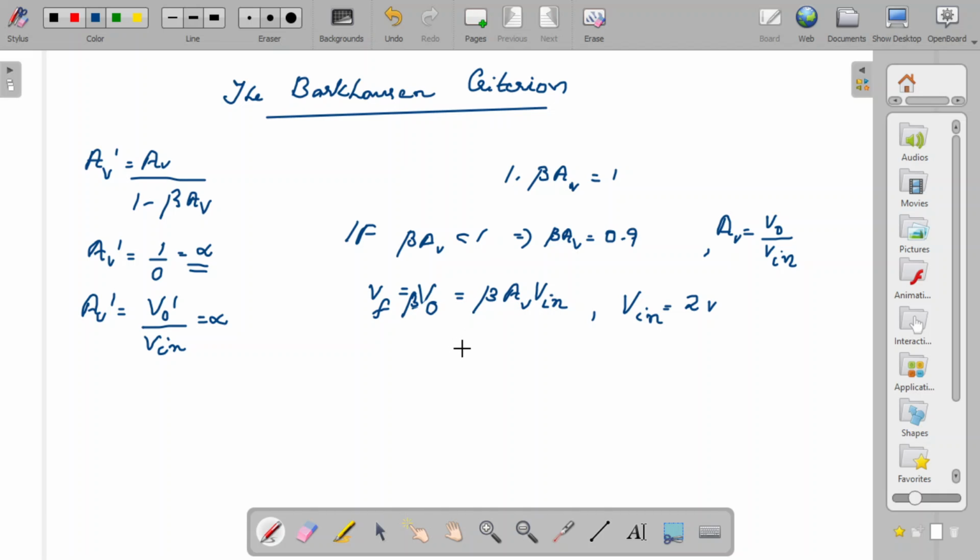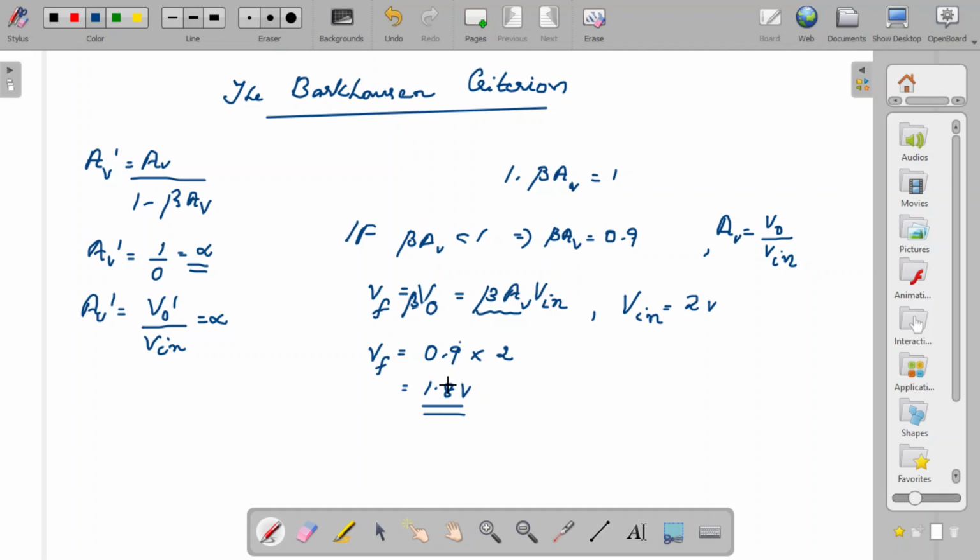When you give that 2 volt, VF becomes equal to beta AV, which is 0.9, we said that is less than 1, into the input voltage, which is 2. So you are going to get the feedback voltage as 1.8 volt. Here you can see that the feedback voltage is lesser than the first input voltage.